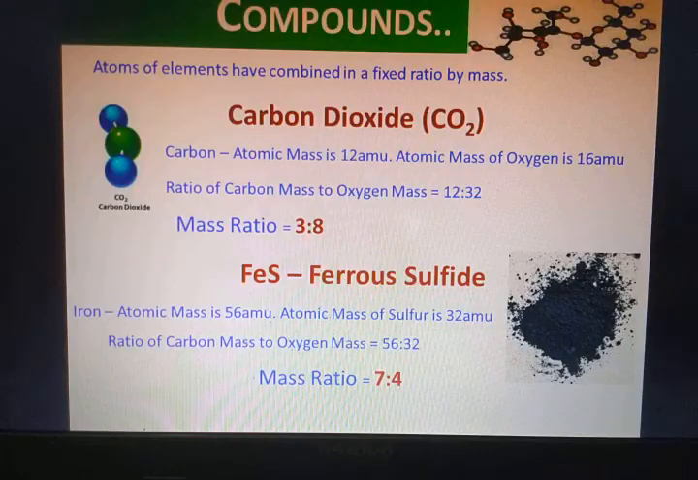So with these mass ratios and the explanation about the compounds, I would like to put an end to my class over here. That's all for today's lecture up till compounds.